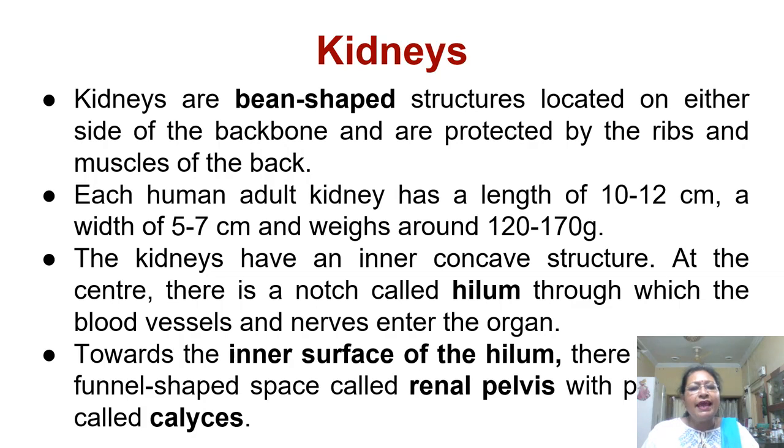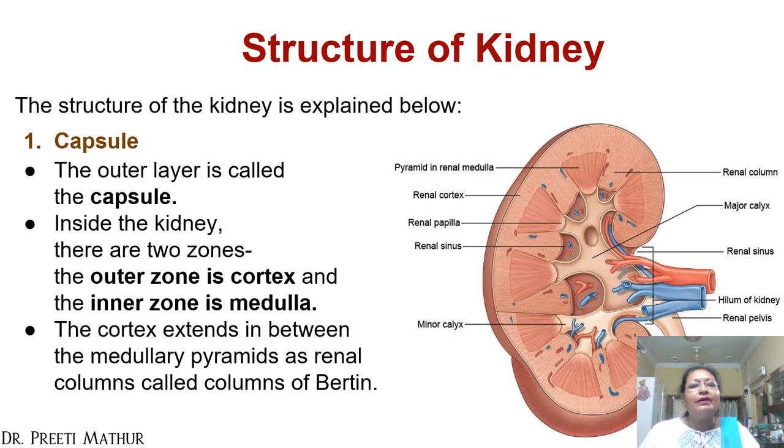The kidneys have an inner concave structure at the center. There is a notch called the hilum through which the blood vessels and nerves enter the organ. Towards the inner surface of the hilum, there is a funnel-shaped space called the renal pelvis with projections called calyces. The capsule is the outermost layer.